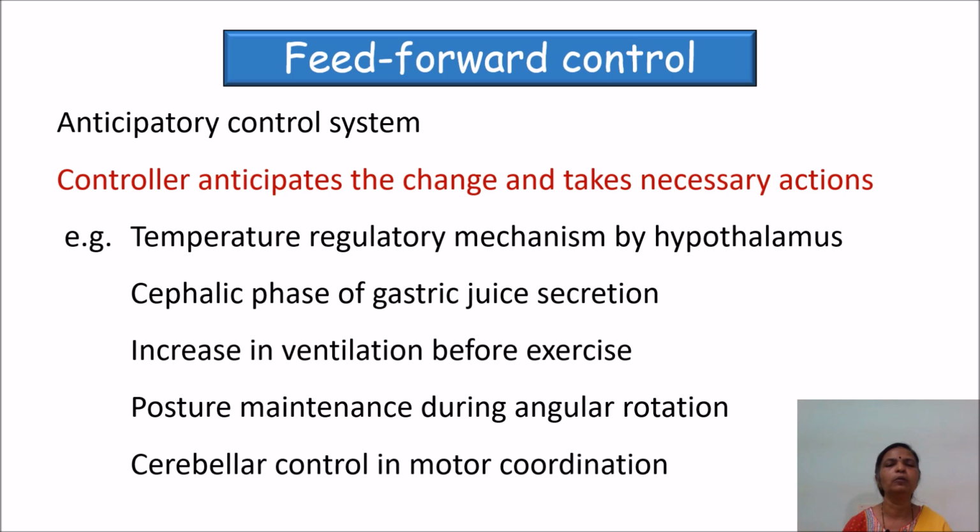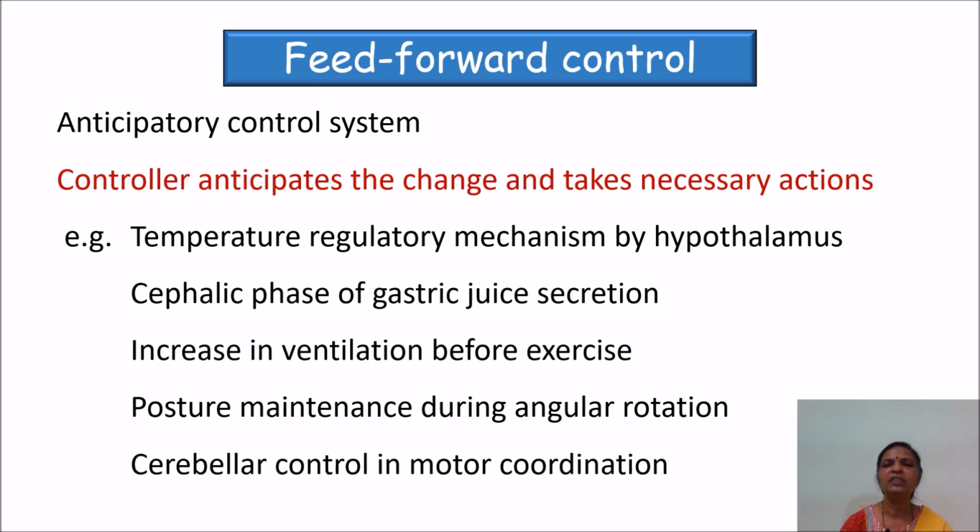Other examples include the cephalic phase of gastric juice secretion, where gastric juice is secreted even before food enters the stomach. This usually happens in response to the thought of the food or smell of the food, etc. It is also seen during or just before exercise.